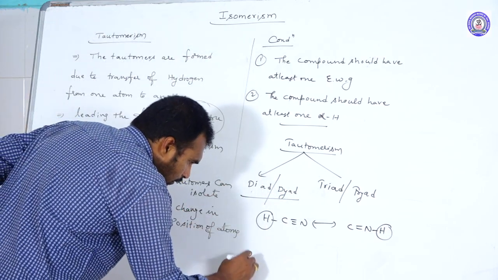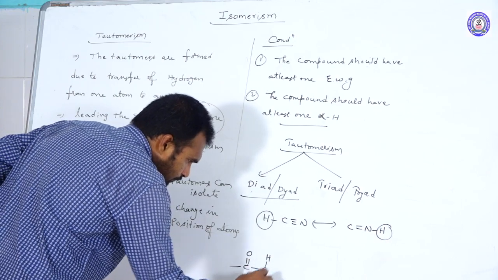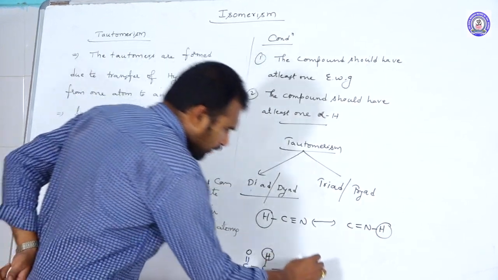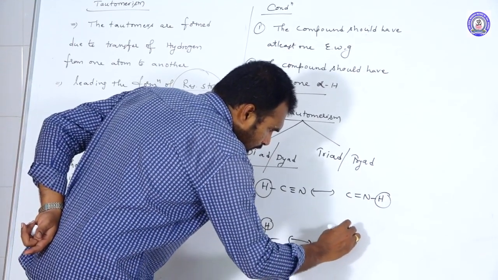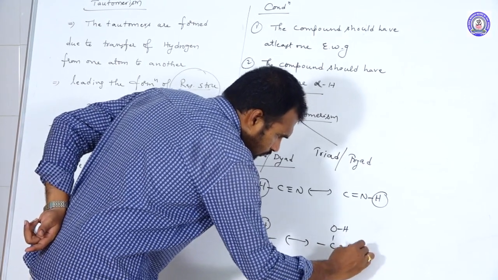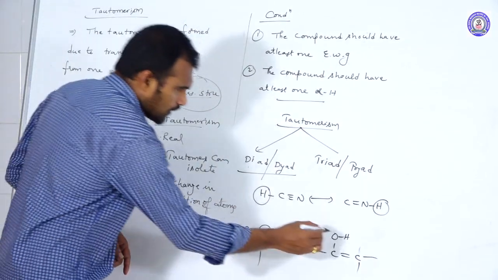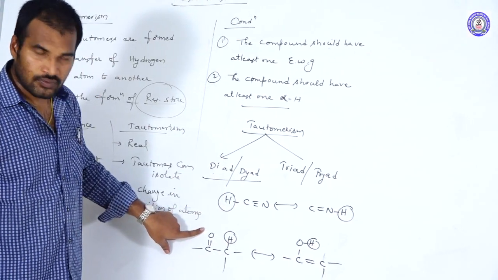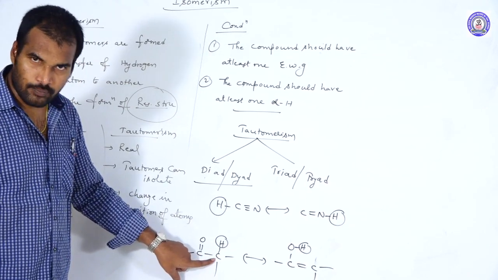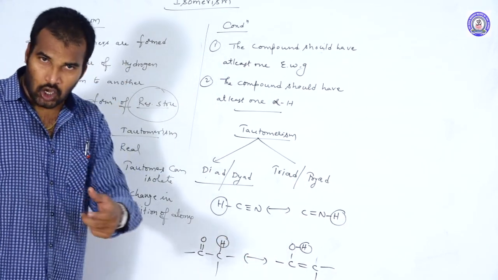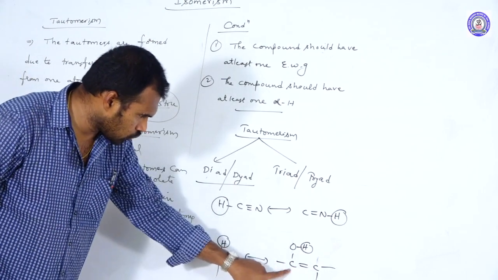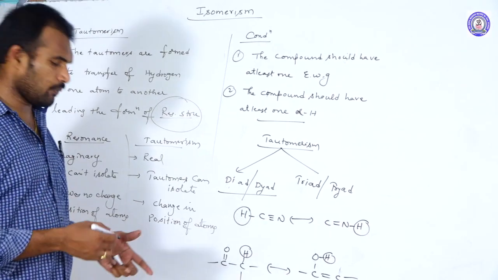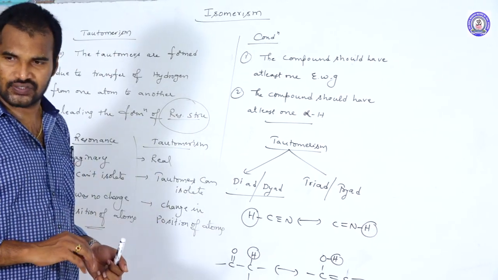For example, C double bond O CH, like that it is there. After the tautomerism, the proton is transferred from here to here. So COH double bond like this. Now proton was transferred from this carbon to this oxygen, carbon to oxygen. Here in this first isomer, hydrogen is attached to carbon, but in the second isomer, hydrogen is attached to oxygen. How many places was it displaced? 1, 2, 3. So this is a triad system. Okay, dyad system and triad system, based upon the number of places the proton was displaced.